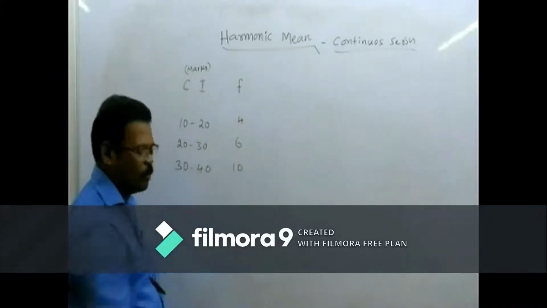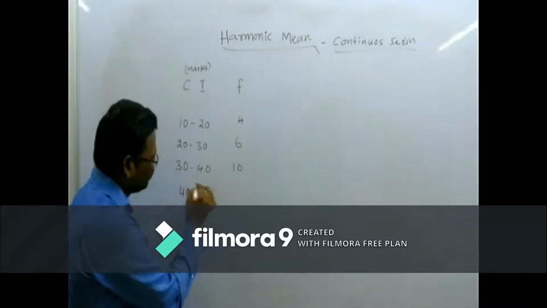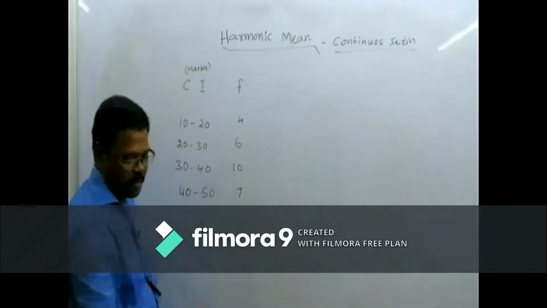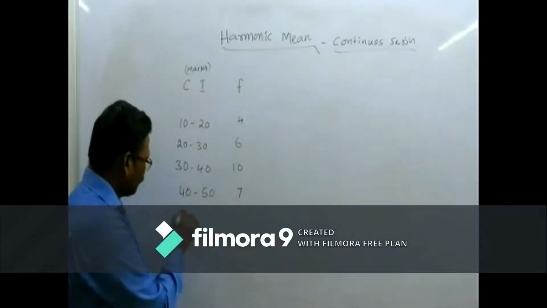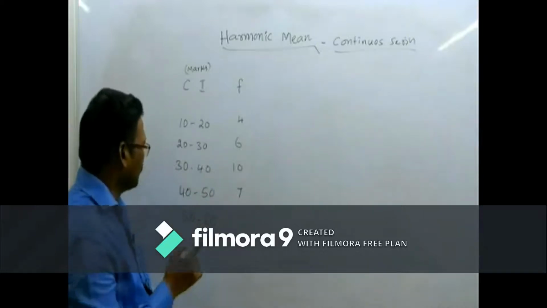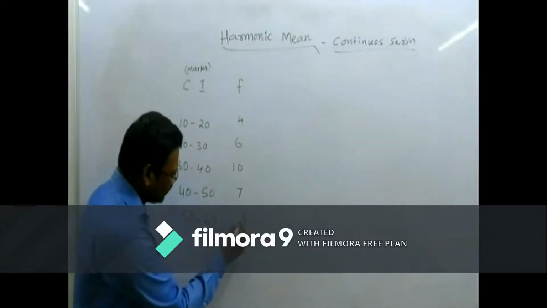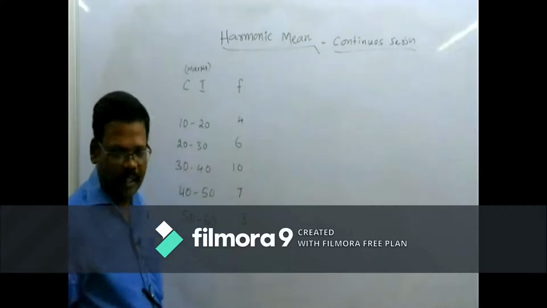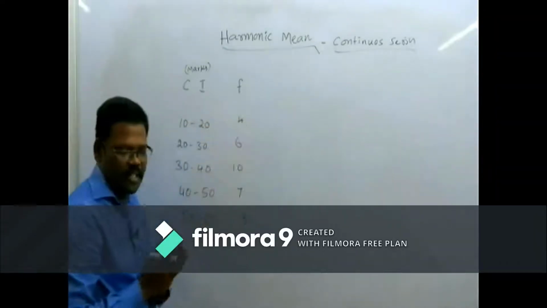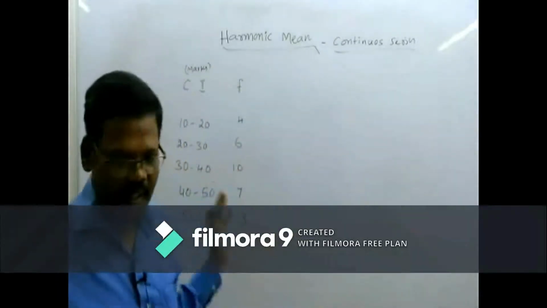The marks between 40 to 50 were got by 7 students, and 50 to 60 were got by around 3 students in the classroom. This is the sum. Class interval was given and frequency was given, so we have to find the harmonic mean from this given data.